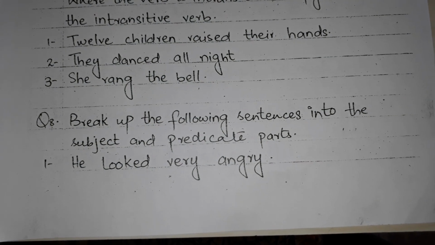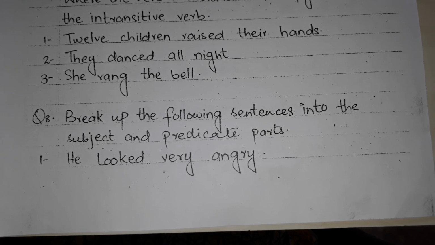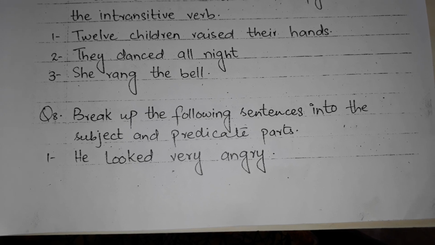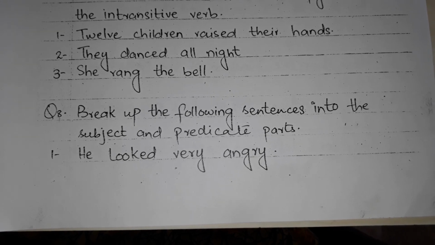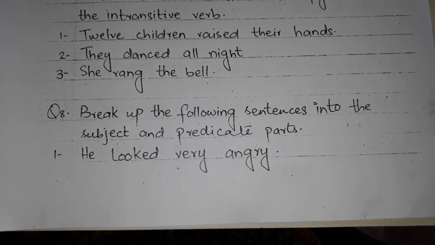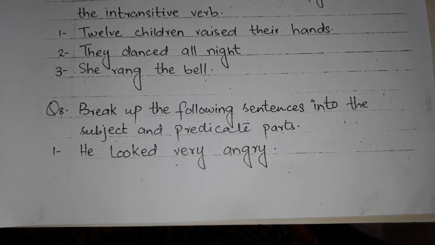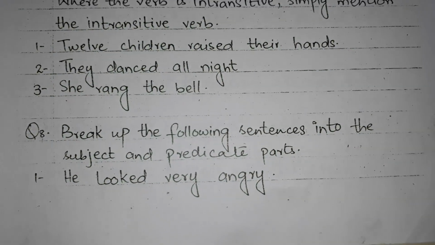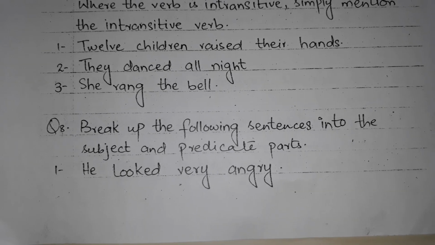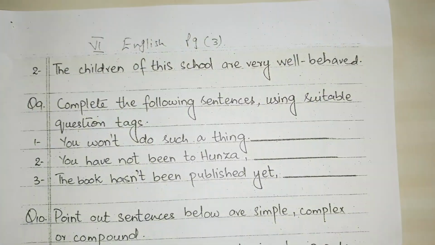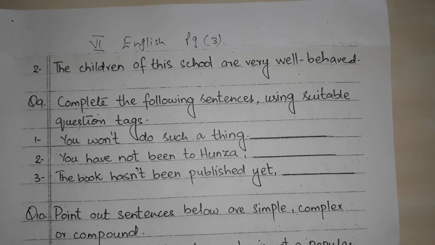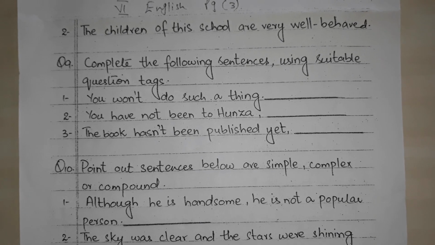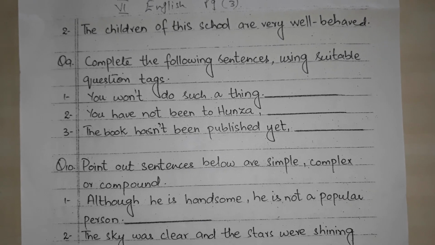Question number 8 is break up the following sentences into the subject and predicate parts. Students, the subject is that part of a sentence that tells us who or what does something. The predicate is that part of the sentence that tells us what happens to the subject or what the subject does. Students, here 2 sentences are given. Number 1, he looked very angry. Number 2, the children of this school are very well behaved. Students, in both these sentences, you have to point out the subject and predicate.